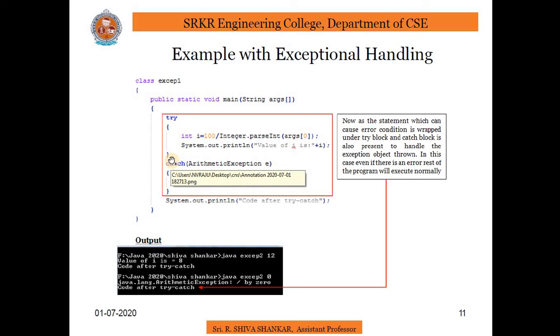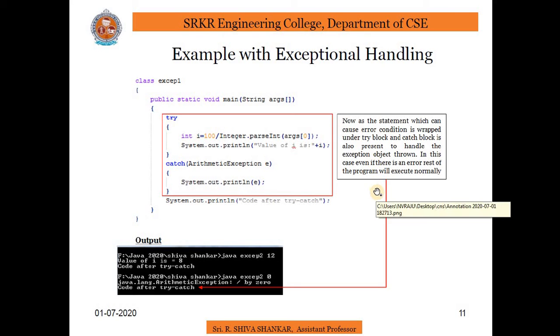In the try block we have written int i = 100 / Integer.parseInt(args[0]). Now the statement which can cause an error condition is wrapped under the try block, and a catch block is also present to handle the exception object thrown. In this case, even if there is an error, the rest of the program will execute normally. That means when an exception occurs in the try block, okay. So initially I have taken args[0] as 12.